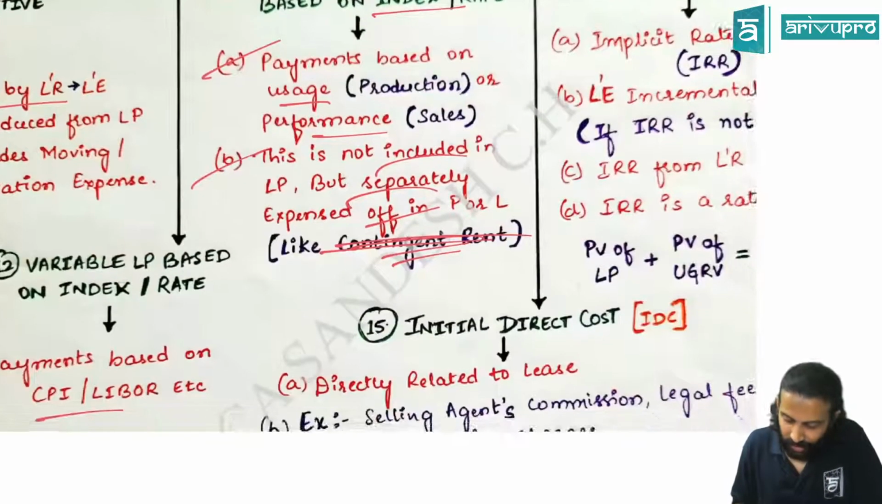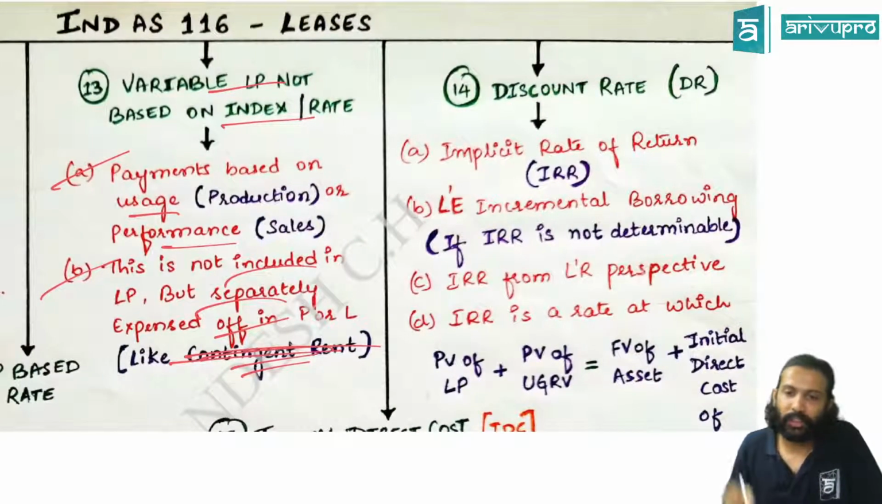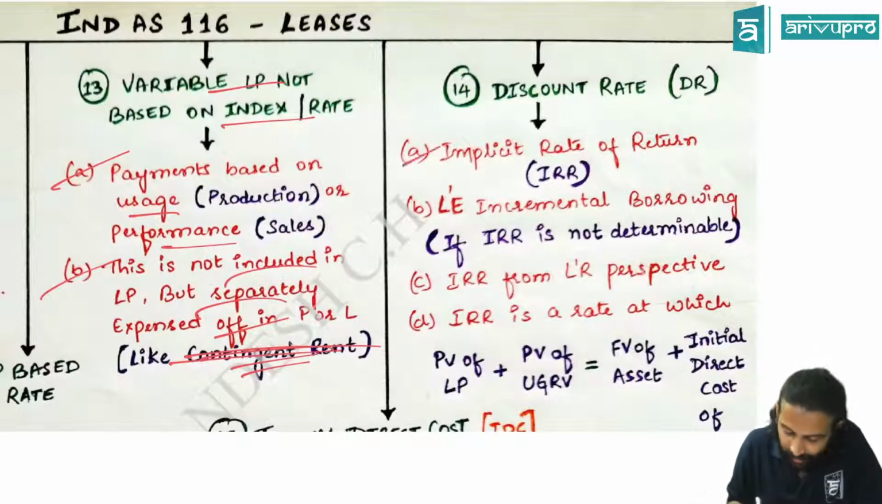Alright. Then 14th we saw discount rate. Which discount rate will we use? Always, the first priority is the lessor's IRR. Correct? No?